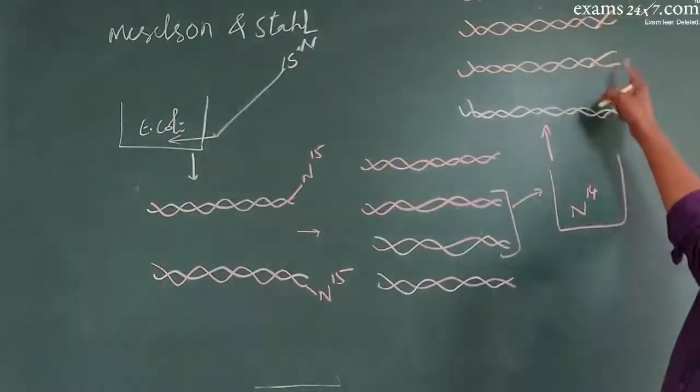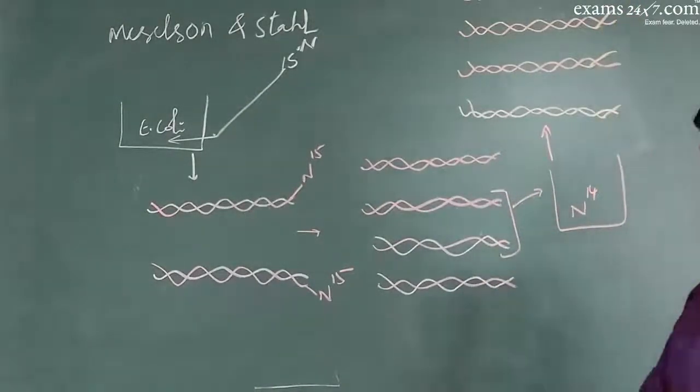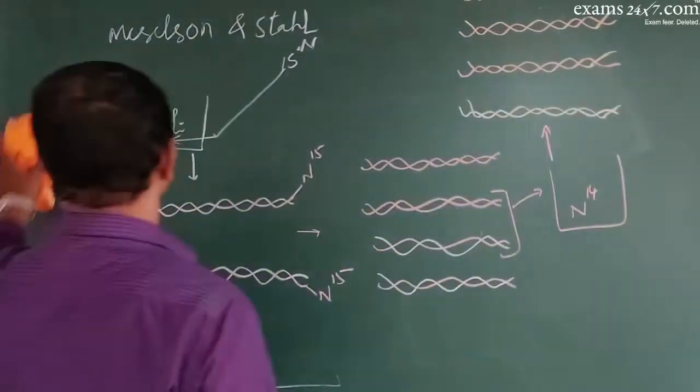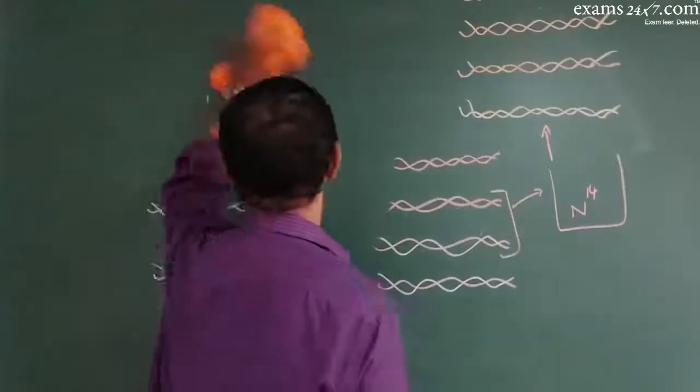So this is how they proved that the process of replication is semi-conservative by using the heavy and light isotope of nitrogen.